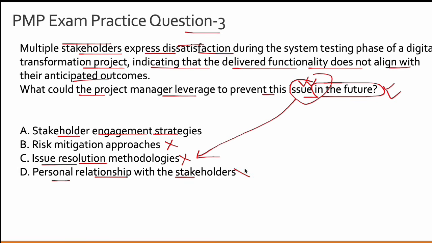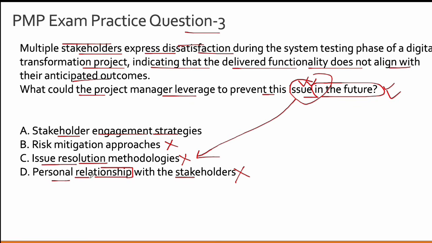Again, that is incorrect, right? Because the moment you start bringing in terms such as personal relationship with stakeholders, and trying to influence something personally using your personal equation with that person, these have the red flags of conflict of interest. So to evaluate these kinds of answer choices, you have to be a bit careful.